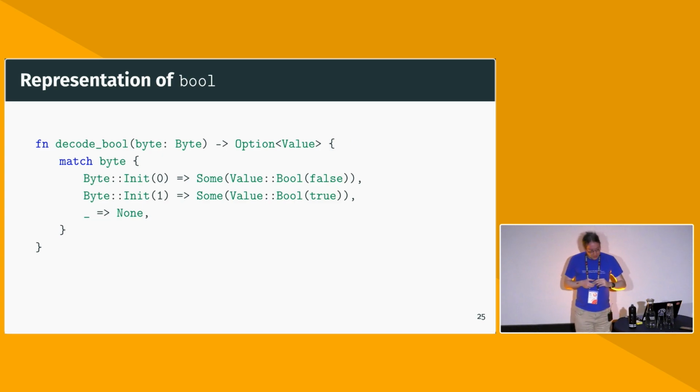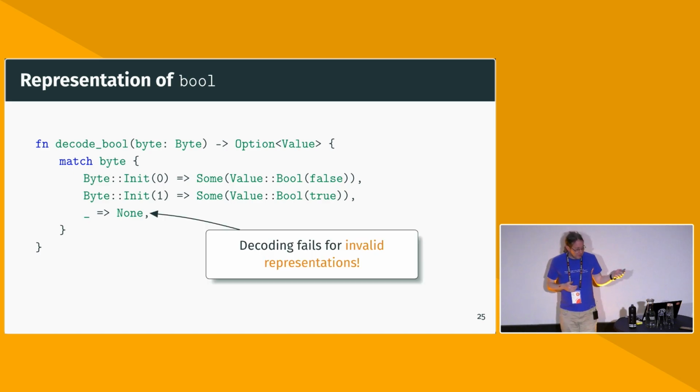So I have a bit of time, so I want to show you at least one of these aspects of MiniRust, which I find interesting, or one of the consequences that happen. One of the types we have to define is bool. So this is the decode function for bool. Again, bool has size 1, so we take a single byte. If the byte is initialized to 0, then this represents the mathematical Boolean false. If it's initialized to 1, mathematical Boolean true. Everything else, not a valid representation of a bool. And so one of the interesting things that happens here is that if you try to parse something like 55 in there, you also get none.